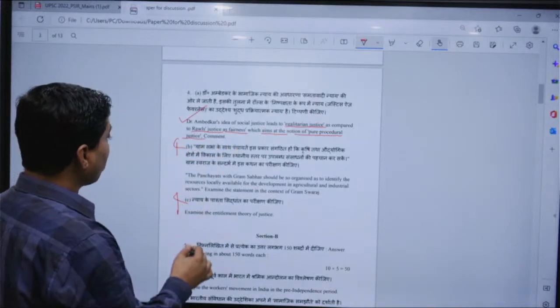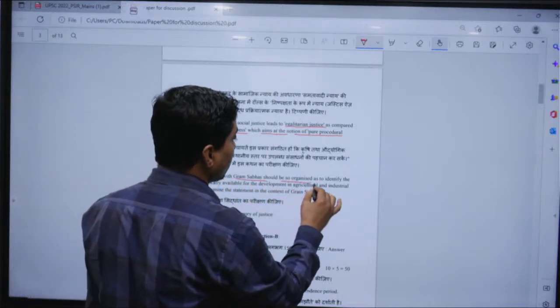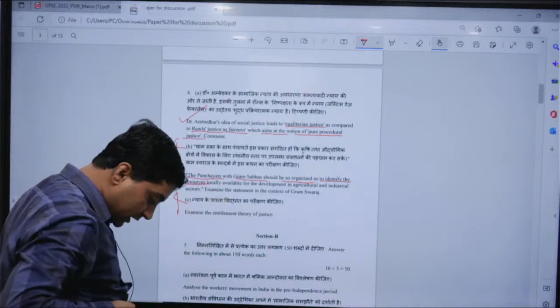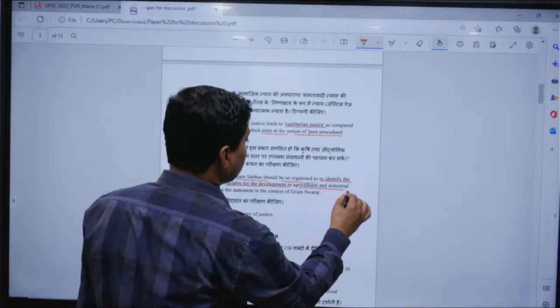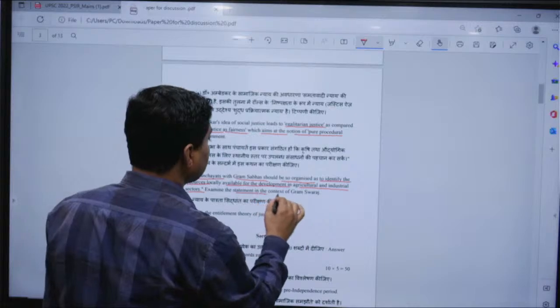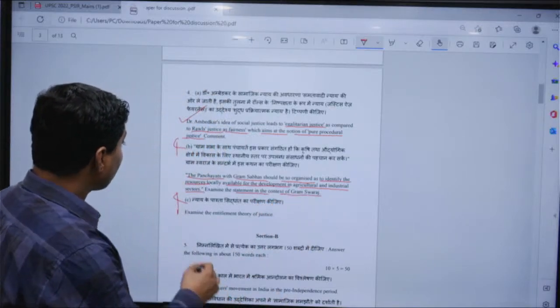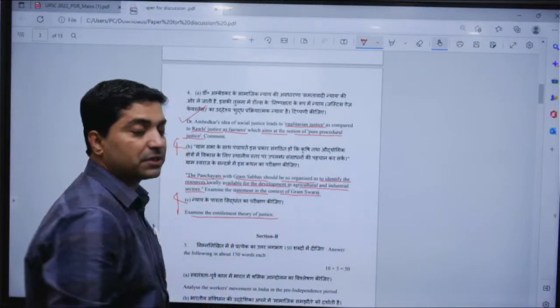Now come to 4B: the panchayats with Gram Sabha should be so organized as to identify the resources locally available for the development in agriculture and industrial sector. Examine the statement in the context of Gram Swaraj. Now question number 4C: examine the entitlement theory of justice.